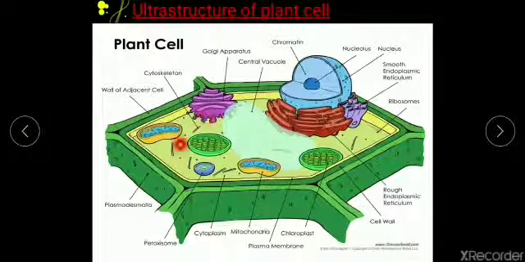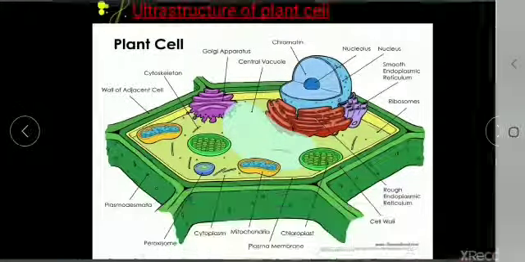Apart from that, you can see over here that yellowish green color substance which is present in the cell, the whole thing, that is the cytoplasm. So you can see over here this is cytoplasm. Then apart from that, you can see this dark green color structure, that is the cell wall. Then here we have chloroplast, and this is mitochondria, and next is ribosome. So here also you can see some fine thread like structures which are present somewhere over here. They are ribosomes.